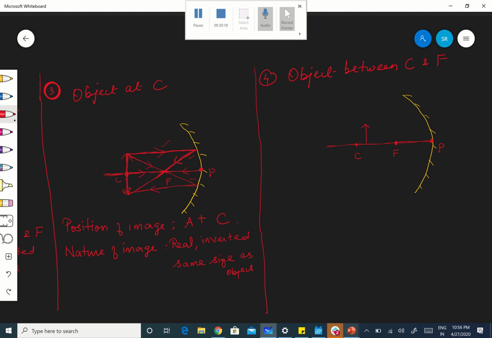Now once again, ray, so many rays. The first one by default passes through the principal axis, it retraces its path after reflection. Apart from that, I need two rays. One, as usual, one ray parallel to the principal axis. And after reflection, it passes through the focus. Use the scale. I am drawing free-handed. I have a lot of difficulty. I think you can see. Okay. But you people have to use the scale. Anyhow.